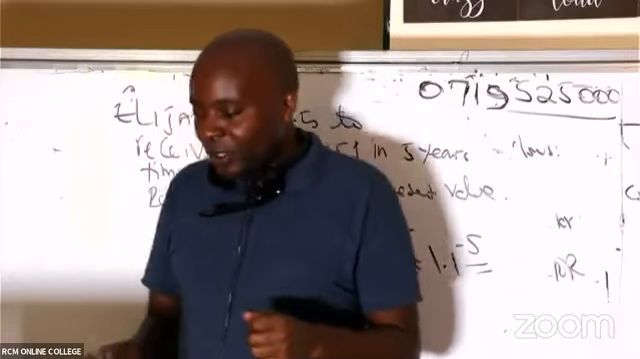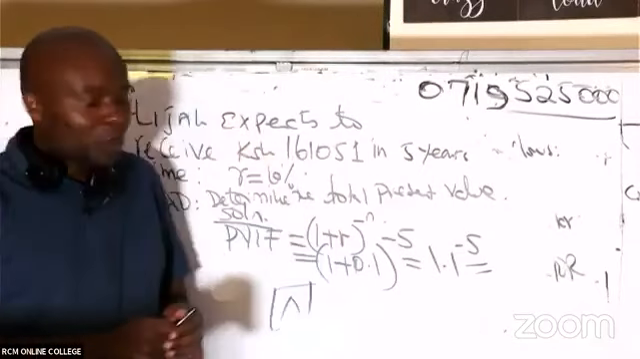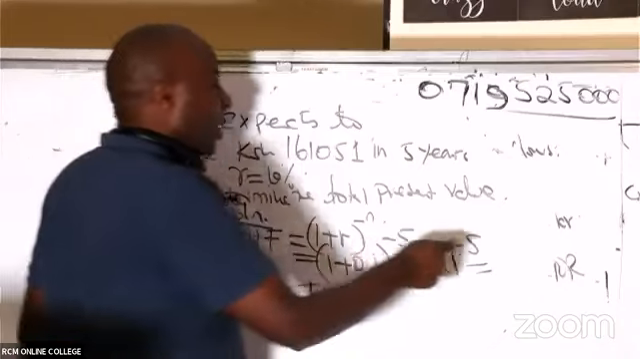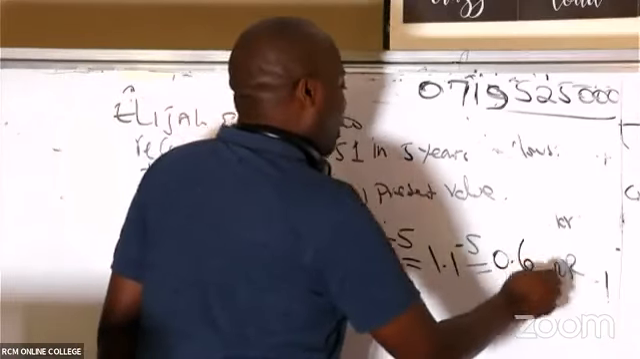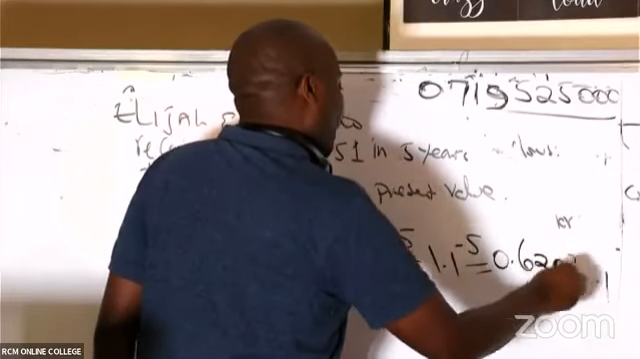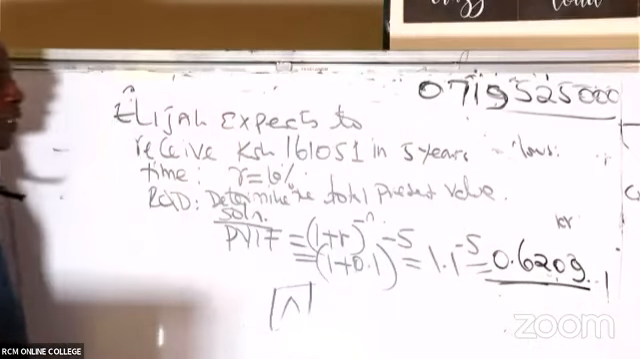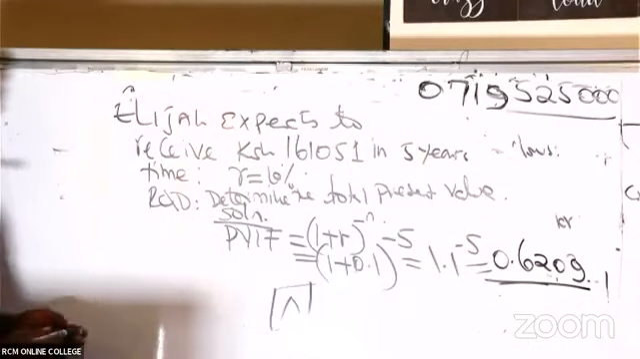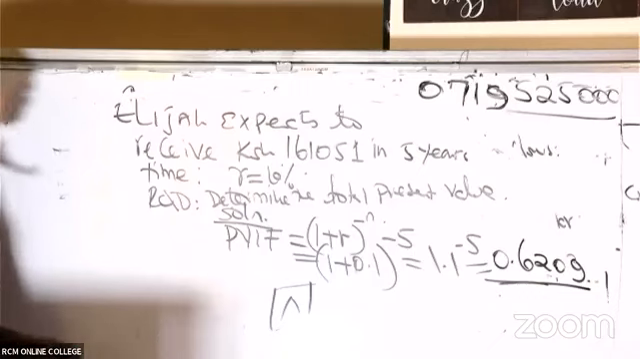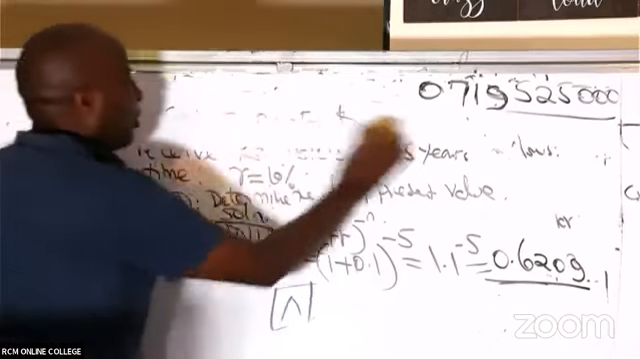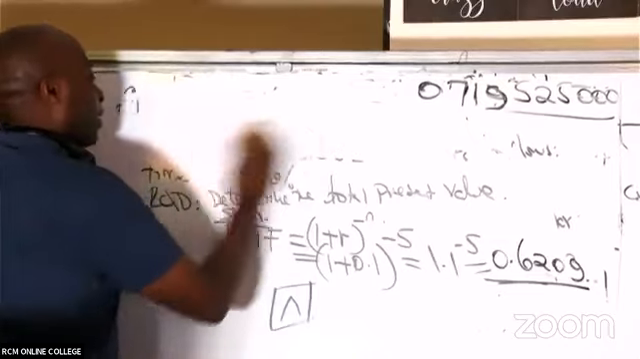All right. So they're giving me 0.6209. Thank you very much. And once I get that, then I'll be able to remember very well how we get the total present value. To get the total present value,